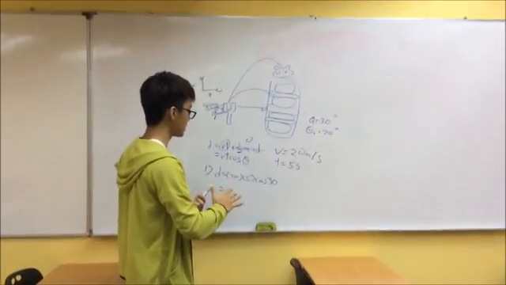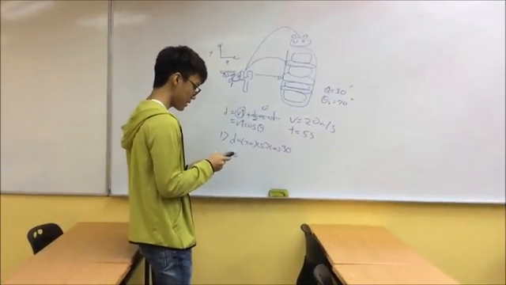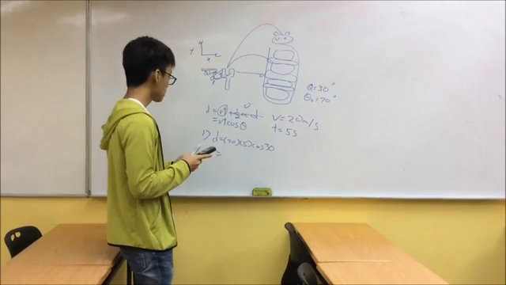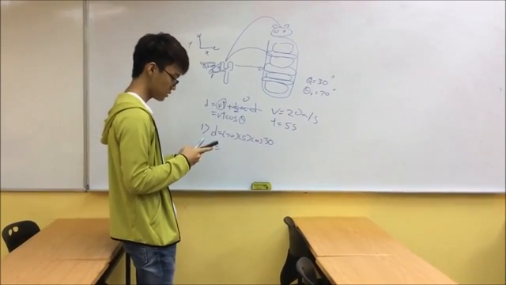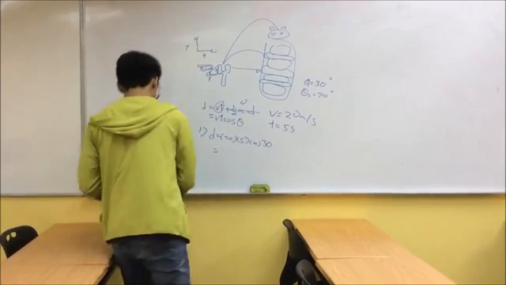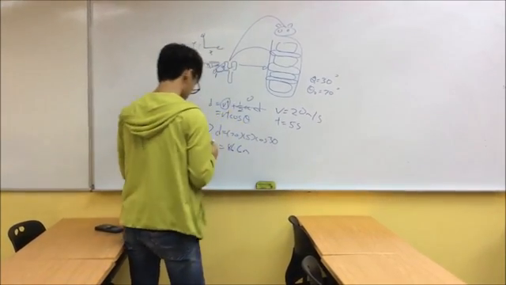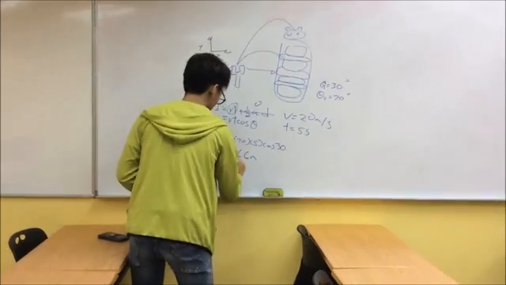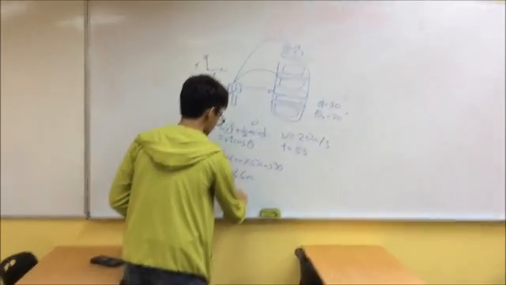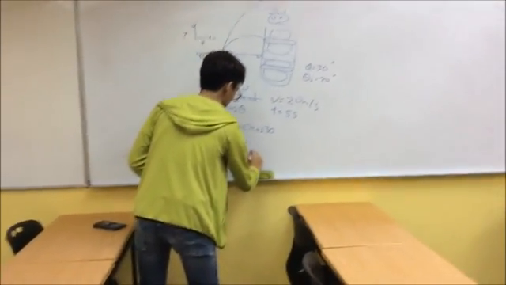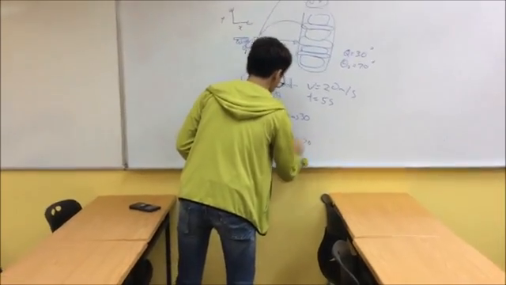After calculating it out, let me get the calculator. 20 times 5 cos 30, we get 86.6 meters. Let's take the second angle: 20 times 5 cos 70.